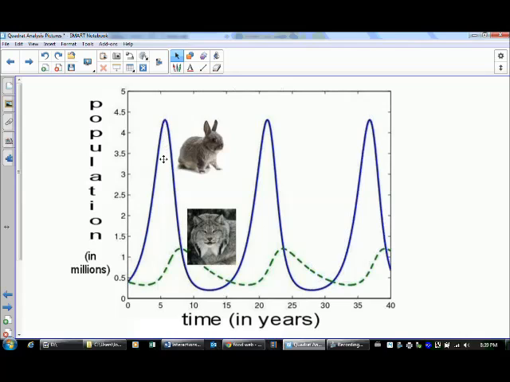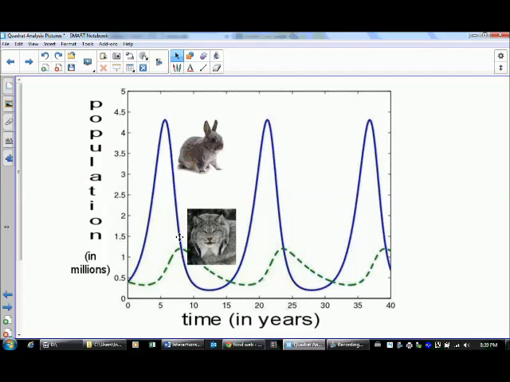If you look down at the population of the lynx, when there's lots of rabbits to eat, what's happening to the population of the lynx? It's getting larger, that's right, because there's lots of food. But as the lynx population gets higher, look at all these lynx that are eating the rabbits. If we've got a lot of lynx eating rabbits, what happens to the population of the rabbits? Oh my goodness, they start going down because the lynx are eating all the rabbits, right?